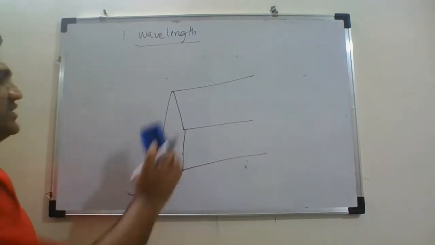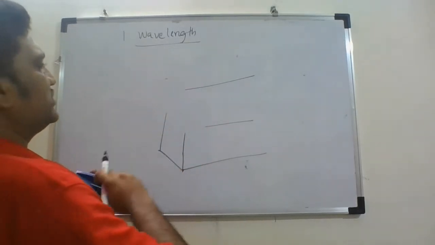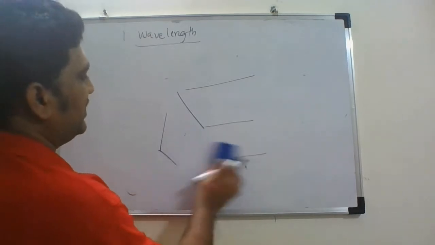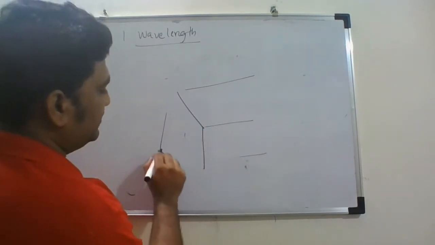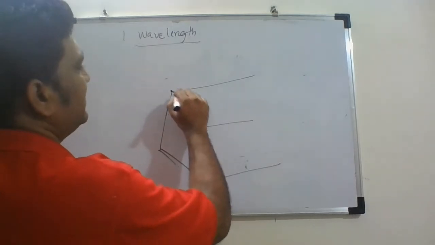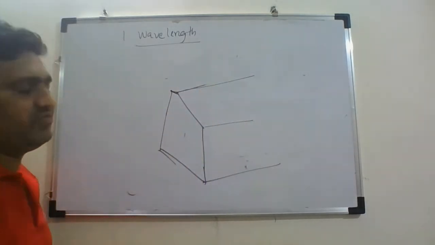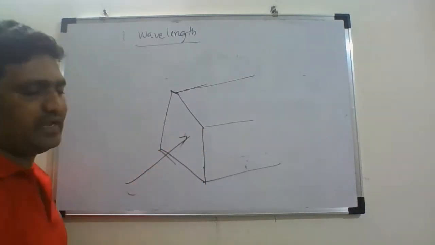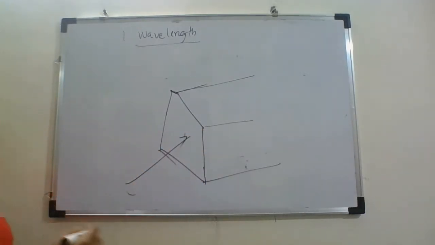Let us consider a simple waveguide structure. Let me redraw it properly. Let us say this is my waveguide, and I have launched an electromagnetic wave into this waveguide.